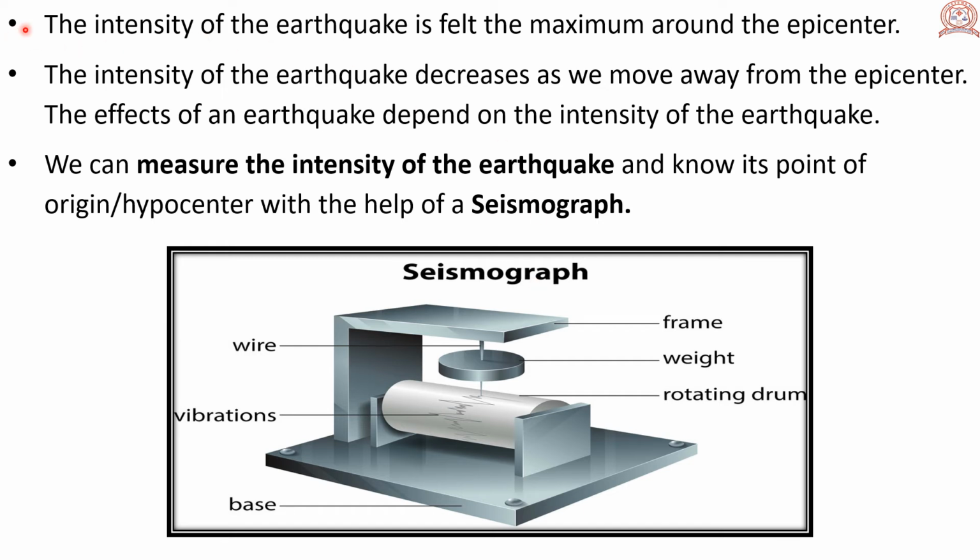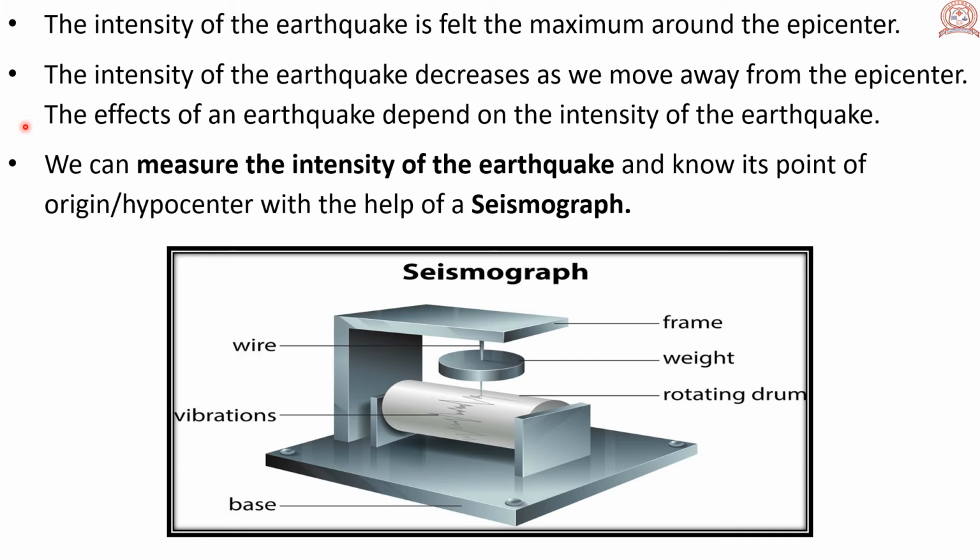The intensity of the earthquake is felt the maximum around the epicenter. The intensity of the earthquake decreases as we move away from the epicenter. The effects of the earthquake depend on the intensity of the earthquake.